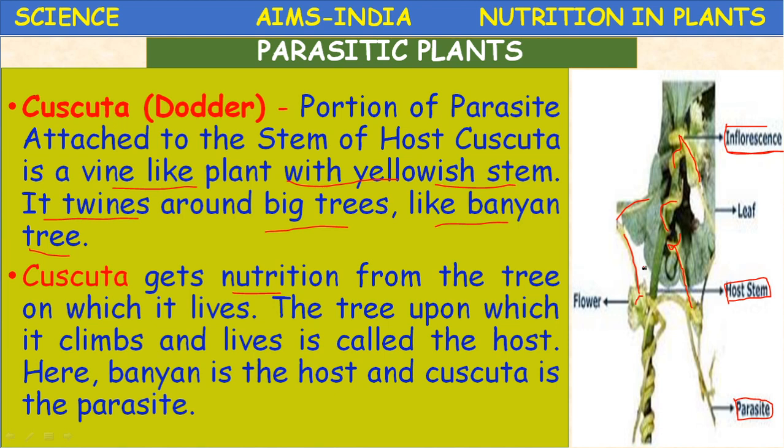Okay, these parasites are of two types. One is complete parasites or total parasites, and another one is partial parasites. So Cuscuta is a total stem parasite. Parasites are again classified into different types based on which part of the plant they depend on. So root parasites and stem parasites are there. So Cuscuta is a total stem parasite.